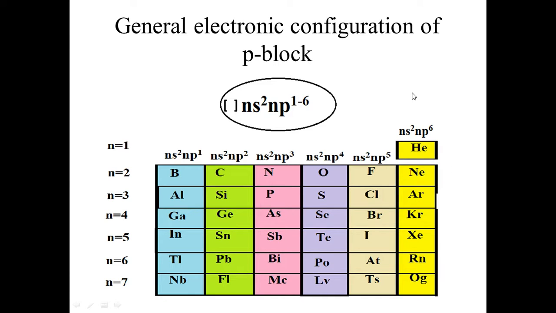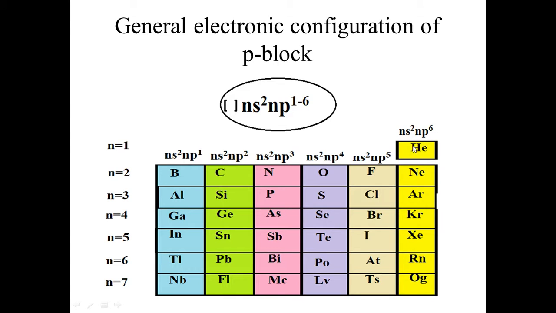While in the case of this yellow group, that is group number 18, you see that the s subshell is completely filled along with the p orbital, which is also completely filled. That means the outermost electronic configuration of noble gases is fully filled.